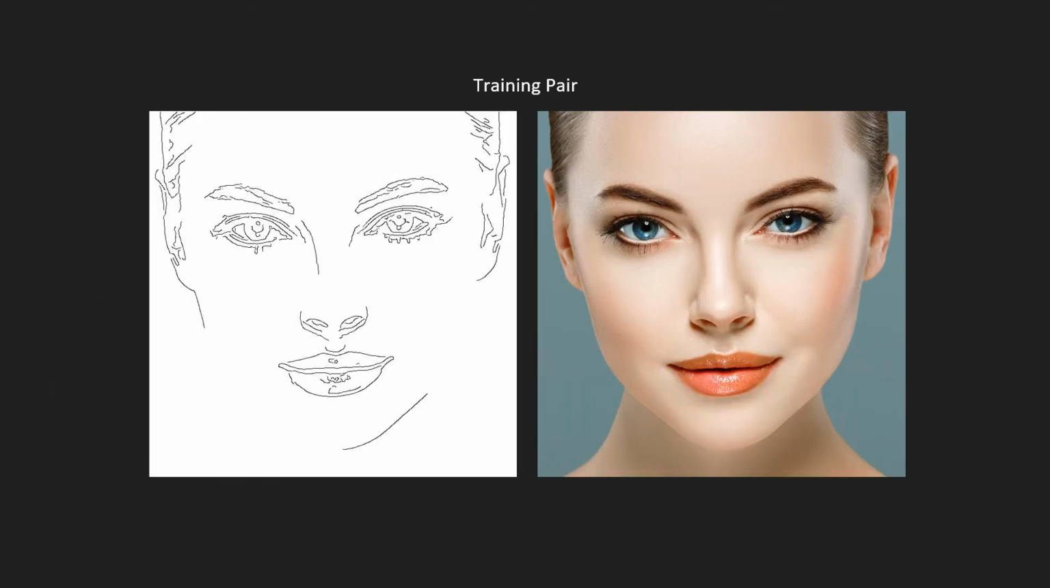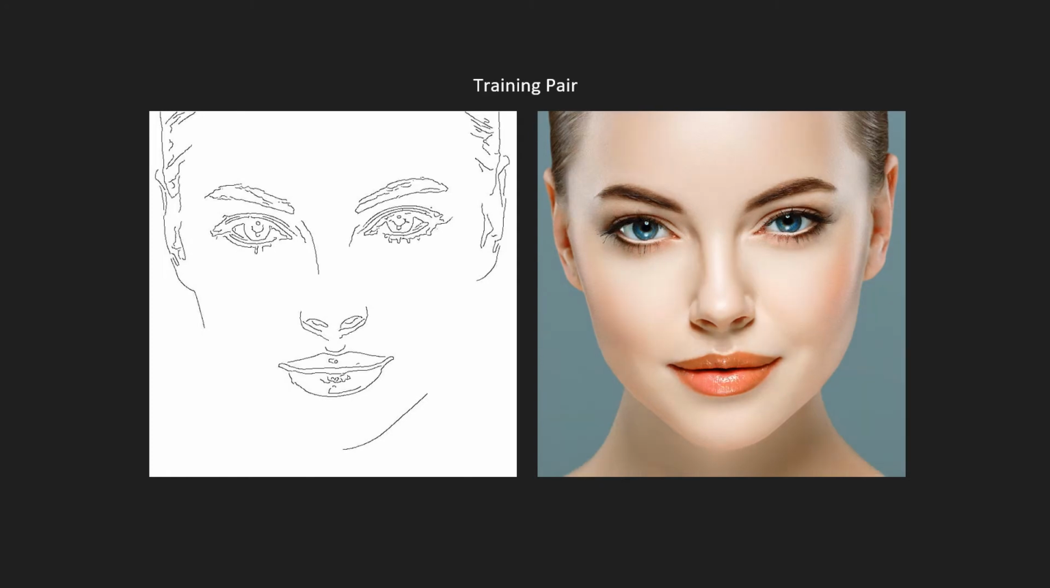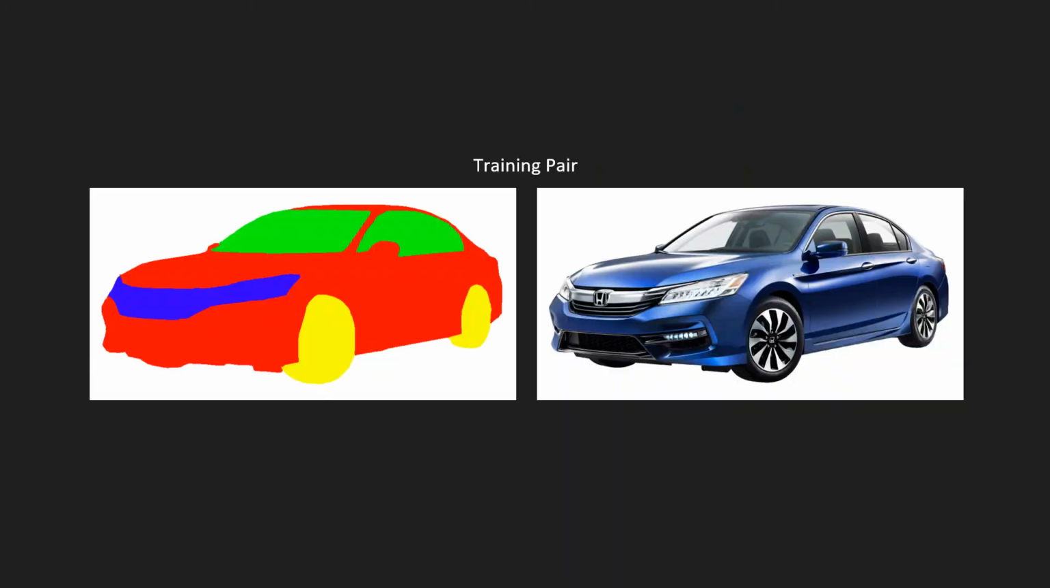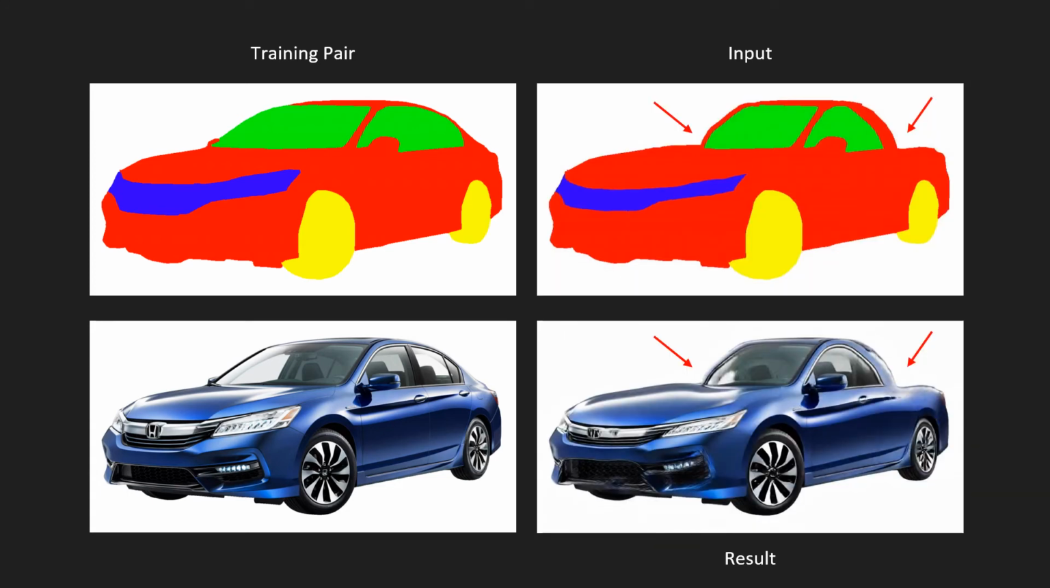Let's see some results. This face is represented using the edge primitive. By manipulating the primitive image, we are able to move the nose. Another manipulation of the primitive image tilts the eyebrows. This car is represented using a segmentation primitive. By manipulating the primitive image, we are able to add a third wheel to the car. Another manipulation of the primitive image transfigures the sedan into a sports car.